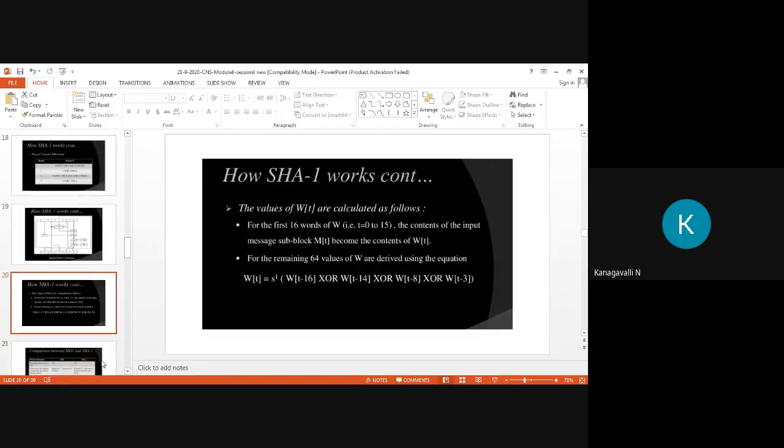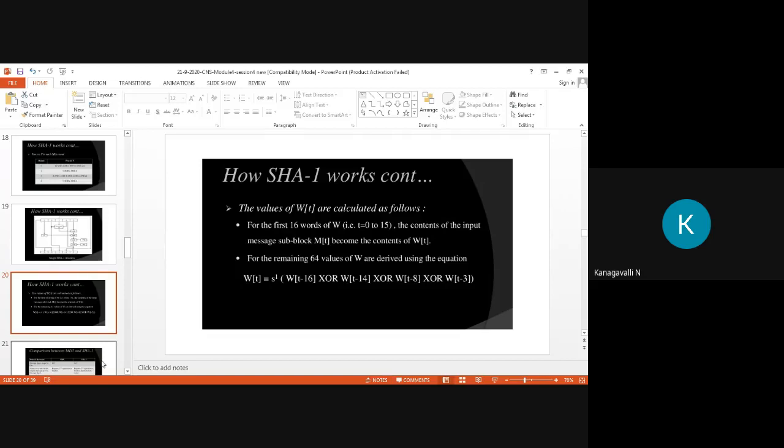Then how it works, you have already seen in the diagram. So the values of W of T are calculated by the following rules. For the first 16 words of W, that is 0 to 15, the contents of the input message sub block M of T become the contents of WT, right?